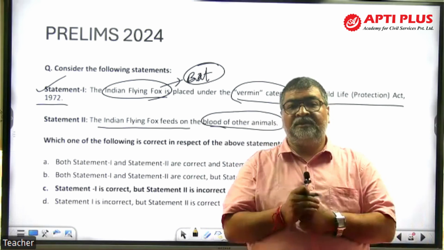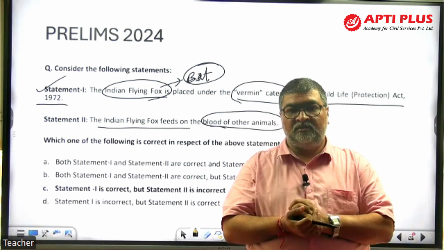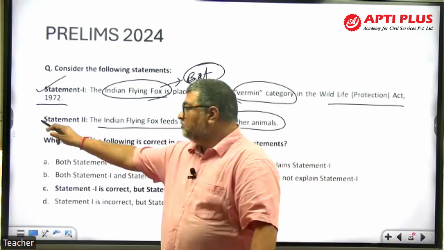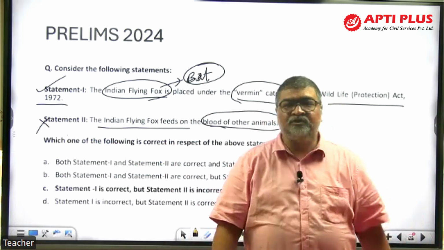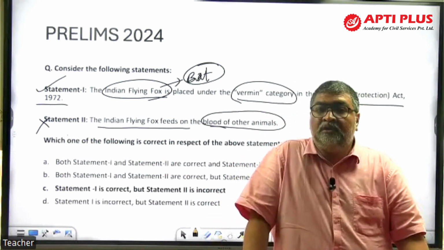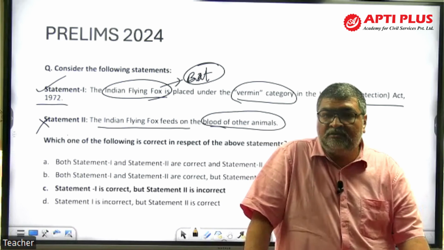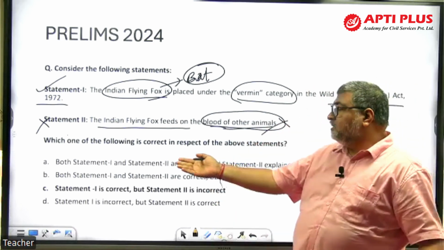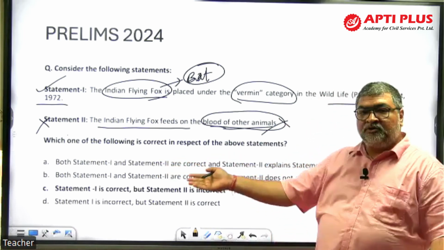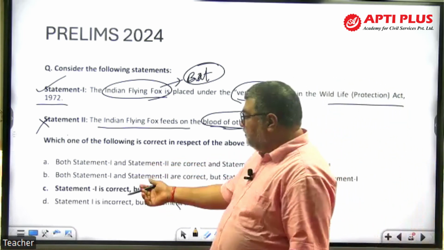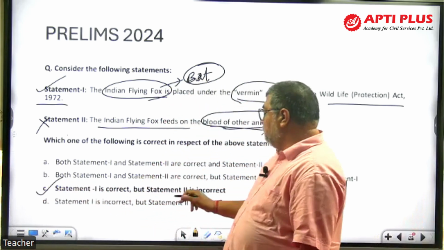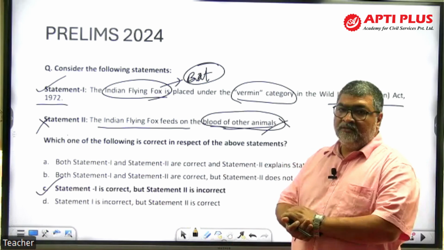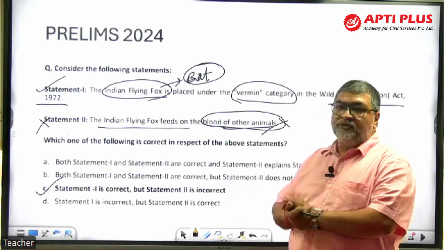Does it take the blood of other animals, or is it a herbivore that feeds on fruits? So this part is wrong. It is frugivorous, feeding on fruits and insects, but not the blood of other animals. That statement about blood is wrong. You know the choices: Statements 1 and 2 correct, 2 is the correct explanation; 1 and 2 correct, 2 not the correct explanation; Statement 1 is correct but statement 2 is incorrect; Statement 1 is incorrect, statement 2 is correct. So इसका answer क्या है? C है. Statement 1 is correct, but 2 is incorrect.